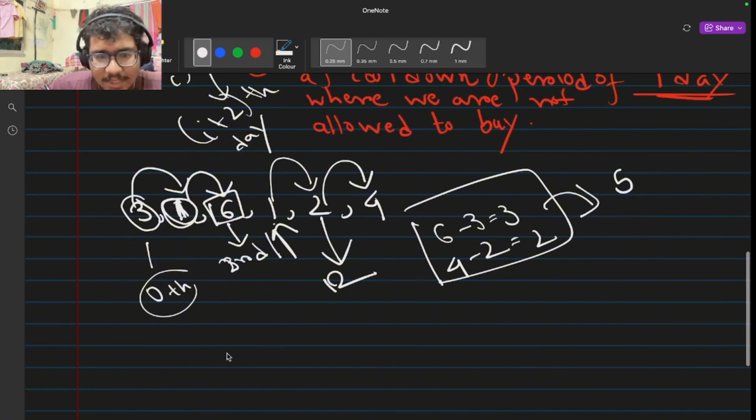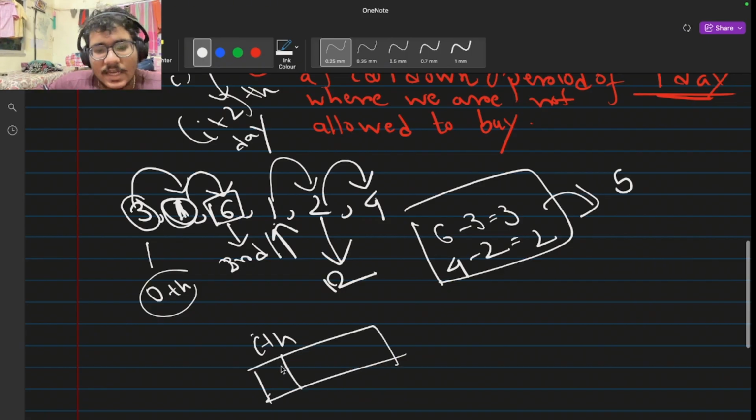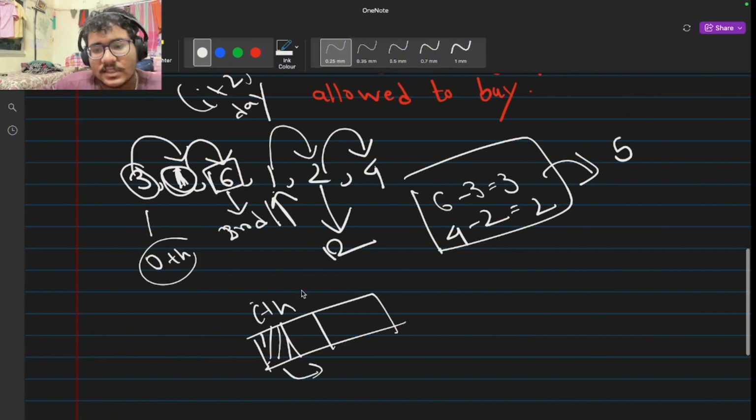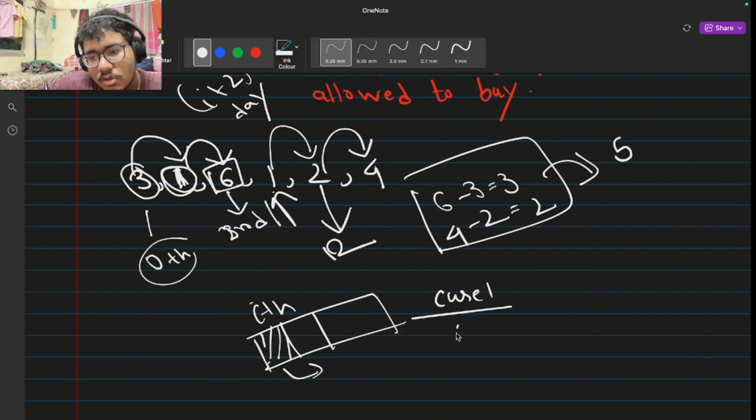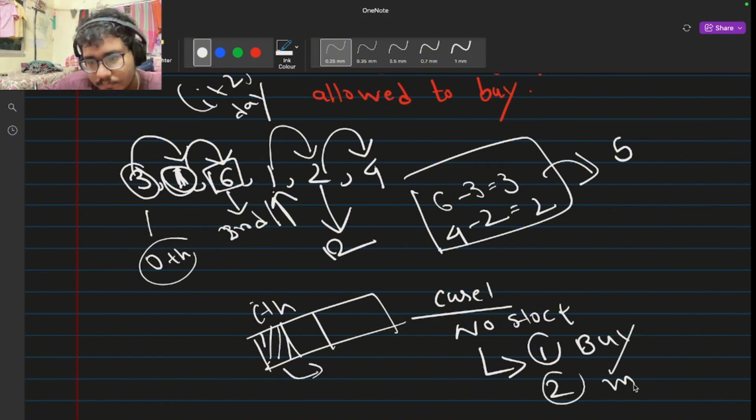So basically, we can notice that on any particular day, if I do not have any stock in my hand, then on any ith day, I can either choose to buy a stock on this day, or I can just move to the next day. It's totally dependent on us. So there are some cases. Let's say case 1, no stock: on any particular day, I can either buy, or I can just move forward.